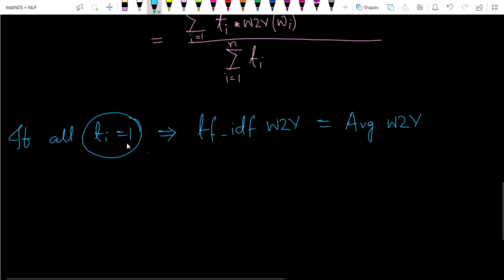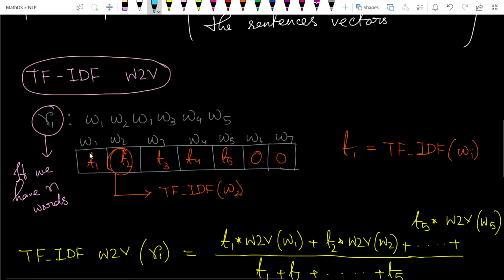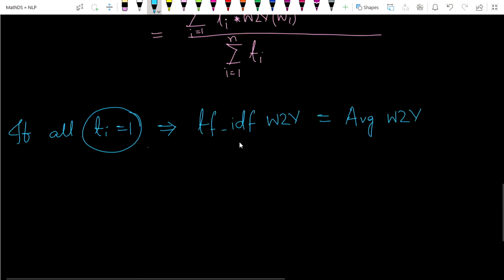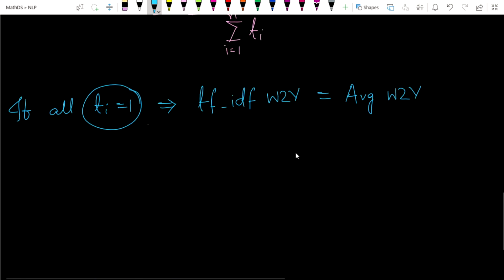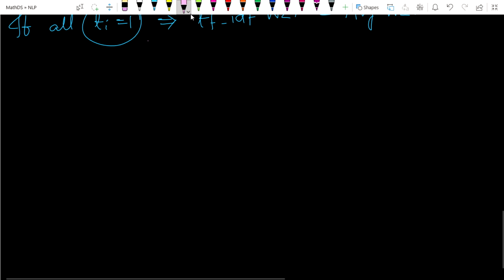Simple average Word2Vec vector. So if Ti equals 1, it means if I give the same importance to each single word of a particular sentence or review, then this TF-IDF formula is converted to the average Word2Vec vector. That's the simple idea behind it. So if you conclude this video, the average Word2Vec or TF-IDF Word2Vec